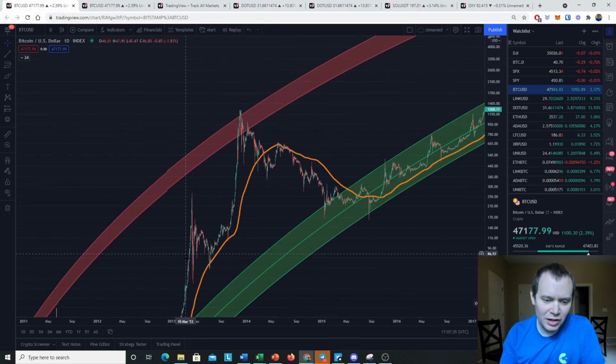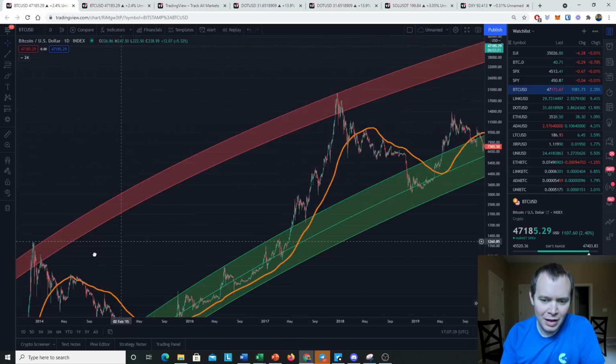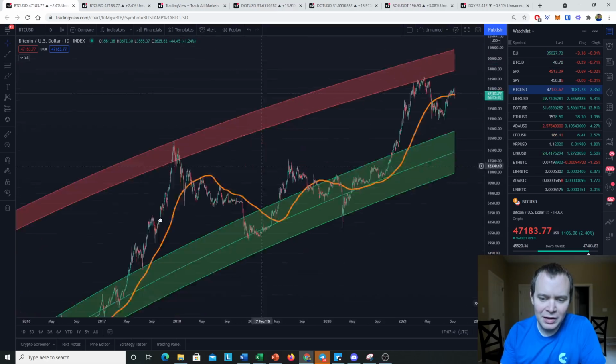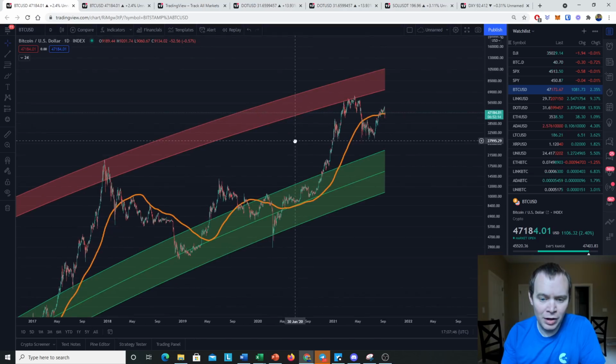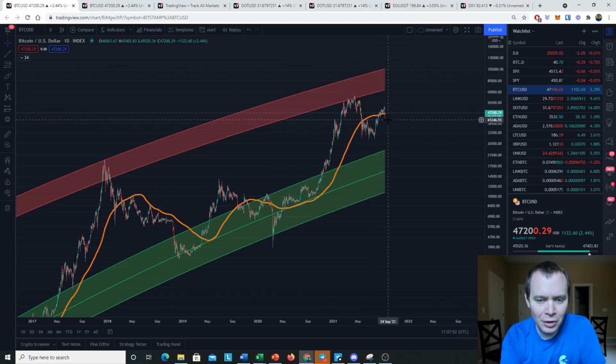It's like 2013, we came up and then we came back down, but then we didn't go all the way back down. We ended up going back up to the top. In this one, we went to the top and then back down. This time, we sort of just barely touched the bottom of the logarithmic regression band. We're back down. We did not go all the way back down to the regression band, though. So we're sort of continuing to be in no man's land.